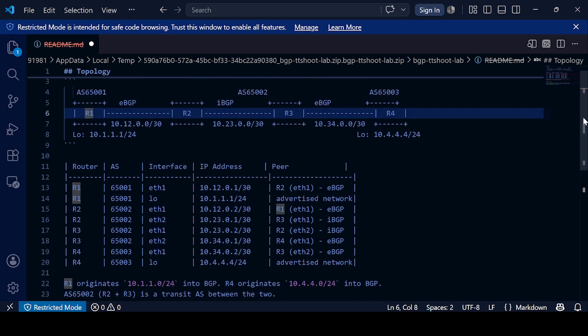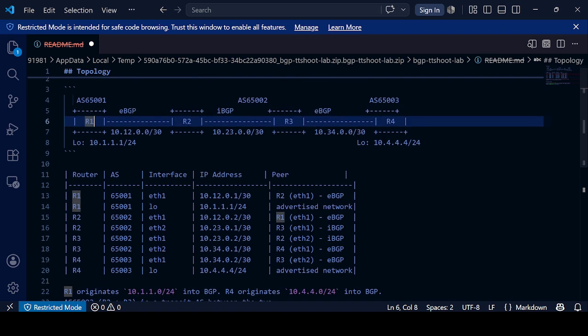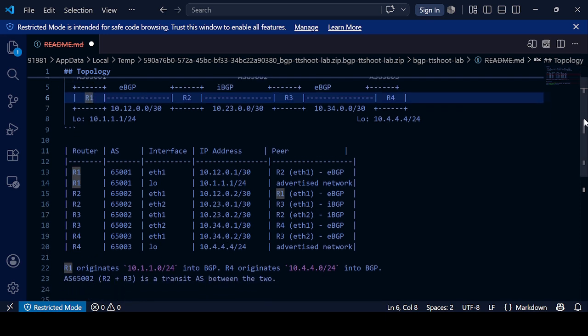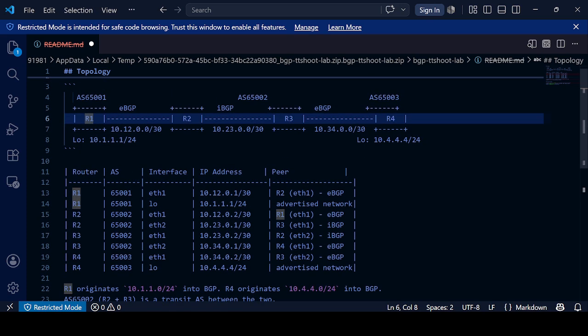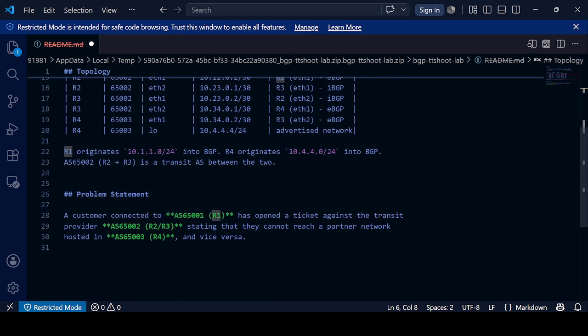So this is my addressing schema, and this is all the links which we have. On R1, I have a loopback configured, and on R4, I have a loopback configured, which I have then advertised in BGP. This is what I've mentioned: R2 and R3 are a transit, as per this diagram. Now, what's the problem statement?